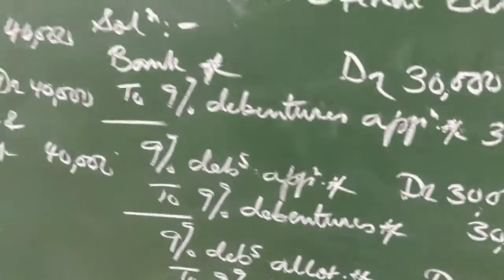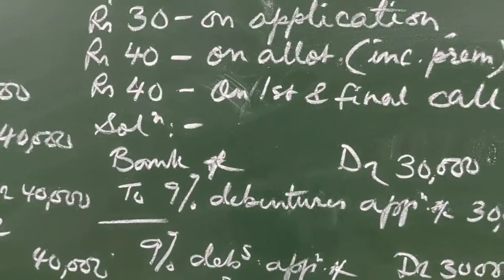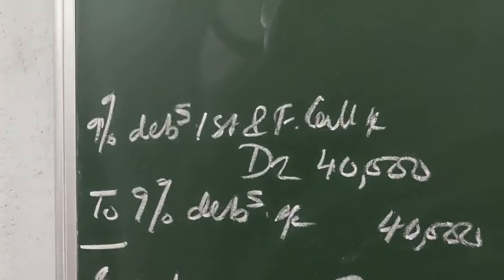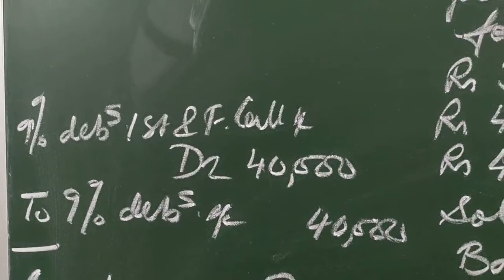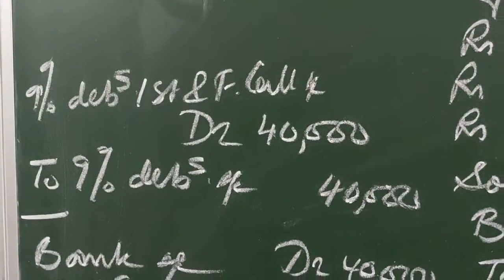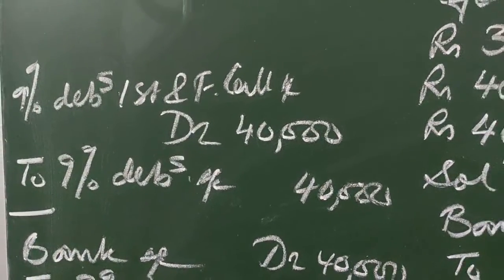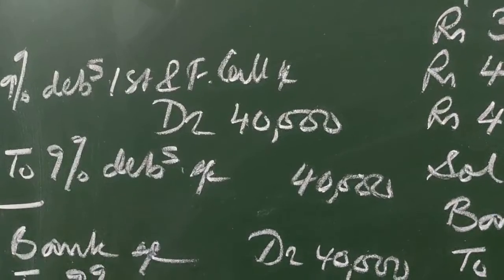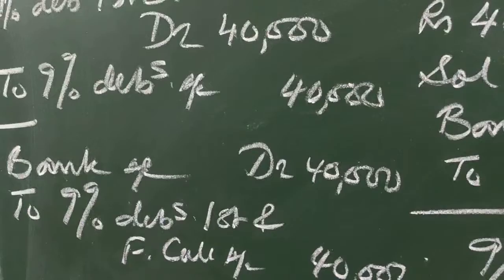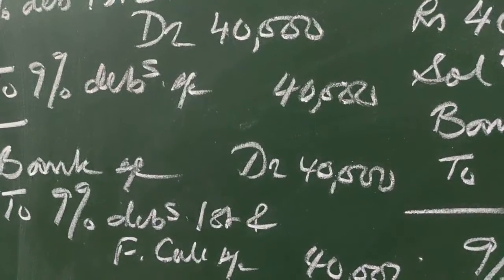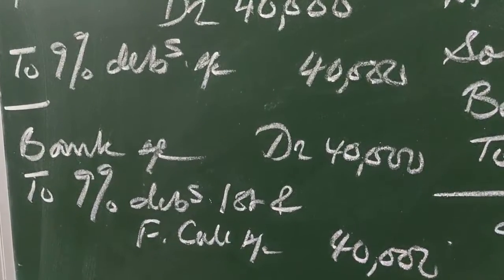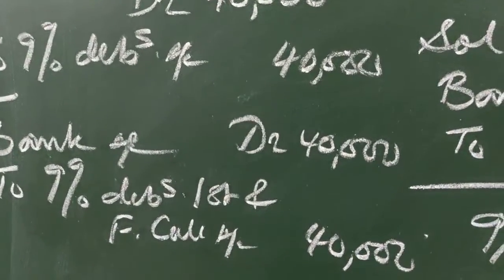Then comes first and final call. First and final call is again 40 rupees. So 9% debentures first and final call account debit 1000 into 40, 40,000 to 9% debentures account 40,000. Amount receivable is 40,000 and bank account debit 40,000. If we assume that everybody pays, all money is received, to 9% debentures first and final call account 40,000.